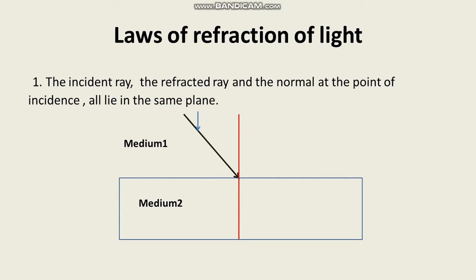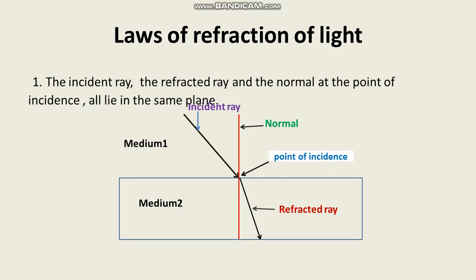The incident ray, the refracted ray and the normal at the point of incidence all lie in the same plane. See here, the incident ray, the refracted ray and the normal at the point of incidence. This is a point of incidence. At the point of incidence all lie in the same plane.